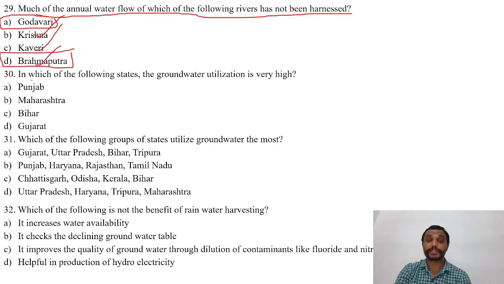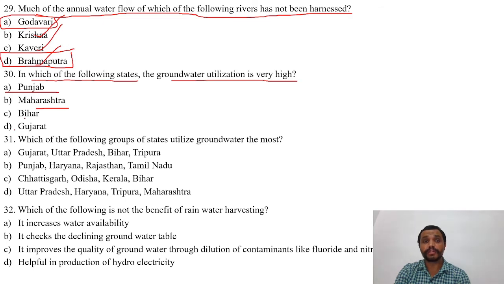The next question is, in which of the following states the groundwater utilization is very high? Options are A. Punjab, B. Maharashtra, C. Bihar, D. Gujarat. And the right answer is A.